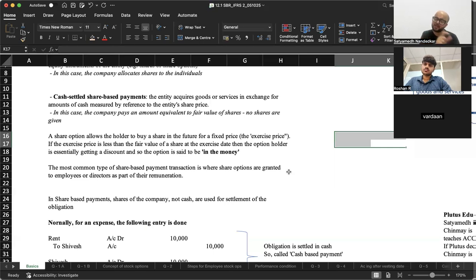Now, if the market price is 1400 and the exercise price is 1500, naturally you will not exercise the option. You will let the option lapse and you will end up purchasing shares from the open market. In that case, the option is out of the money. When do you say that an option is in the money? An option is in the money when it is cheaper as compared to what the market price is at that particular date.